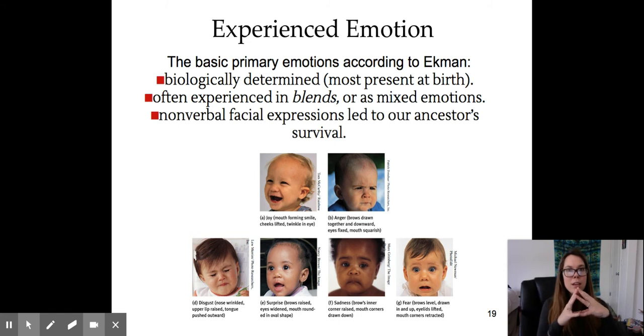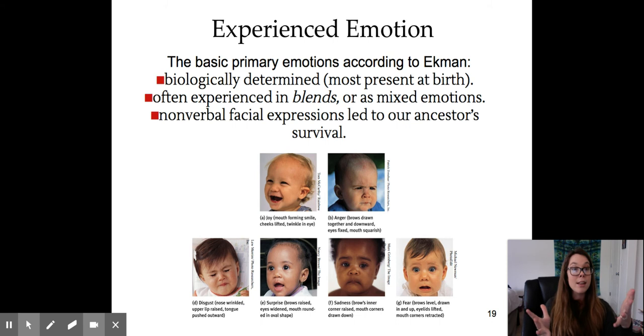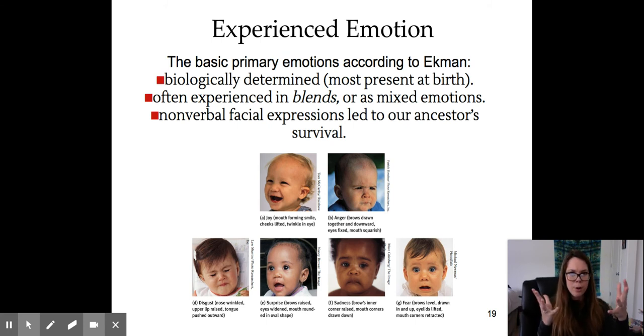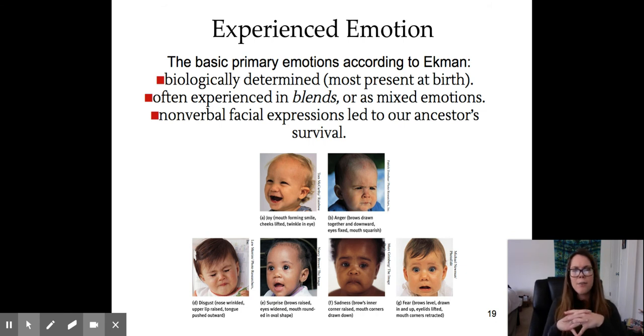So he believes that these emotions we have innately. We are born with this ability of having these similar emotions, right? So biologically determined, most presented at birth, right? So these 7 are presented even as an infant, right? Often experienced in blends or mixed emotions, nonverbal facial expressions lead to our ancestors' survival.